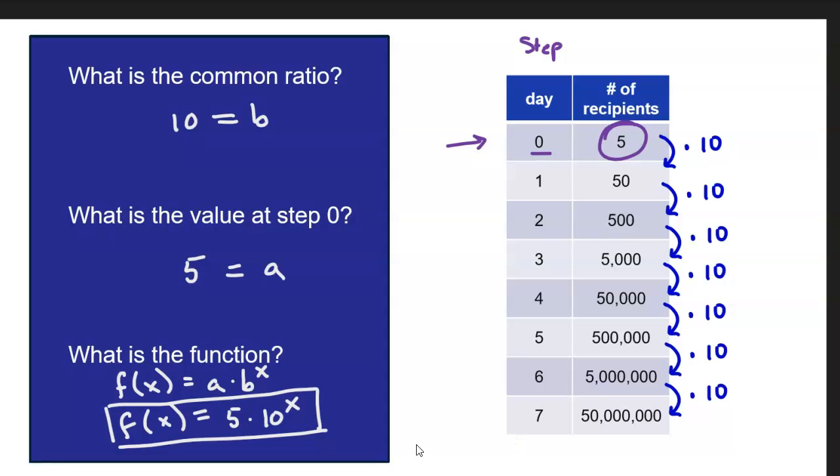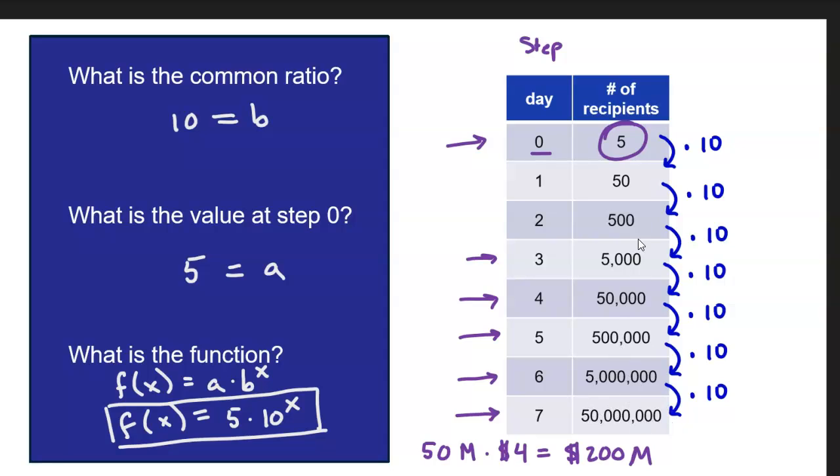So if we took that 50 million people and multiplied by $4 each, that would be $200 million. And you know what else? That's actually just the people that got it on the last day, on day 7. We'd have to give them to all of these people, and all of these people, and all of these people as well, all the way up.